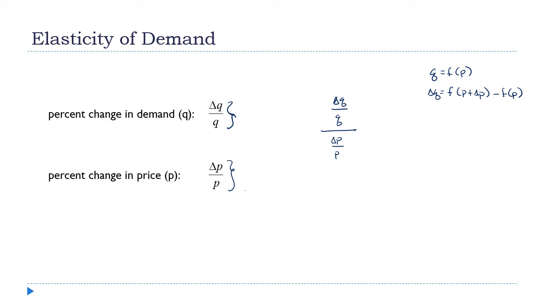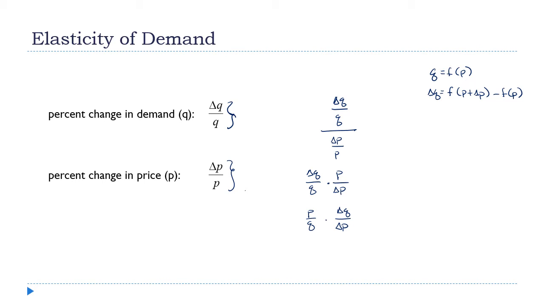All right, so let's see. I'm going to put that into our formula, but I'm going to fix this fraction up a little. Remember, how do you divide two fractions? You keep the first one the same, so it's going to be delta Q over Q. You change the division to multiplication, and you flip the second one over. So this is P over delta P. Now, again, I'm going to rearrange this a little more. I'm going to put the P and Q together, so that's P over Q. And I'm going to put the deltas together, so that's delta Q over delta P.